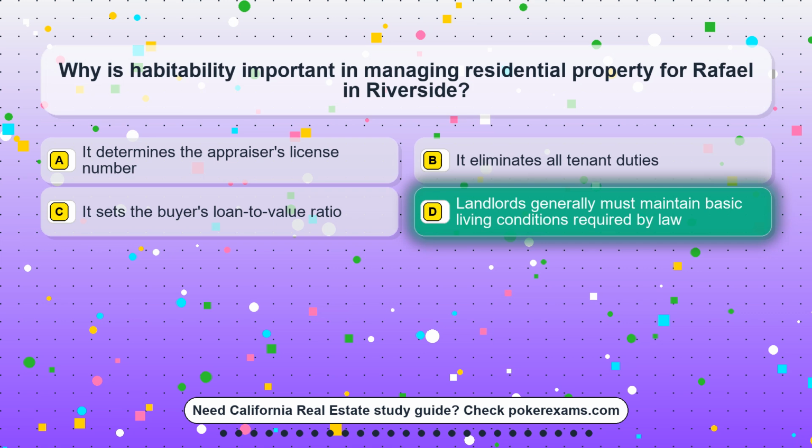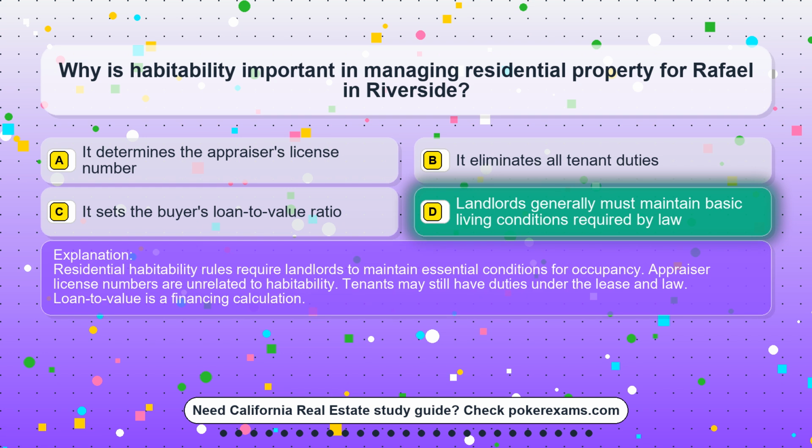The correct answer is option D. Landlords generally must maintain basic living conditions required by law. Residential habitability rules require landlords to maintain essential conditions for occupancy. Appraiser license numbers are unrelated to habitability. Tenants may still have duties under the lease and law. Loan-to-value is a financing calculation.